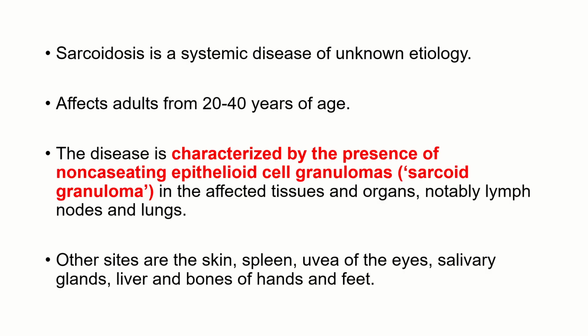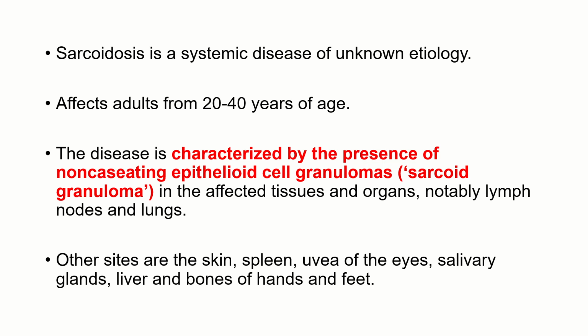Next topic is sarcoidosis. Sarcoidosis is a systemic disease of unknown etiology. It affects adults of 20 to 40 years of age. This disease is characterized by the presence of non-caseating epithelioid cell granuloma. Please remember, there won't be any necrosis. If you are seeing necrosis, it is not sarcoidosis. So you will see non-caseating epithelioid cell granuloma, also called sarcoid granuloma.